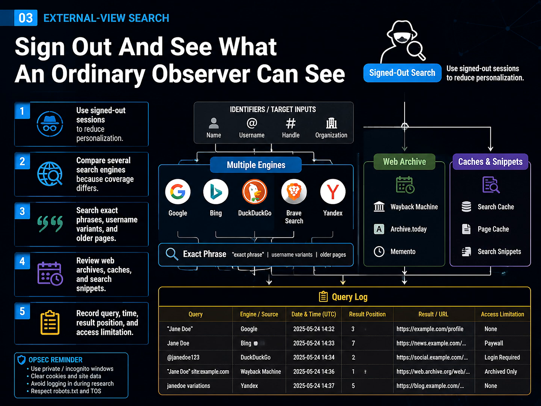"Nothing about me exists online" is not supportable. "Nothing relevant was found on this date, from this location, with these queries, and within this result range" is much more accurate. A deleted page may survive in snippets and archives. External visibility has to be retested from outside the account.